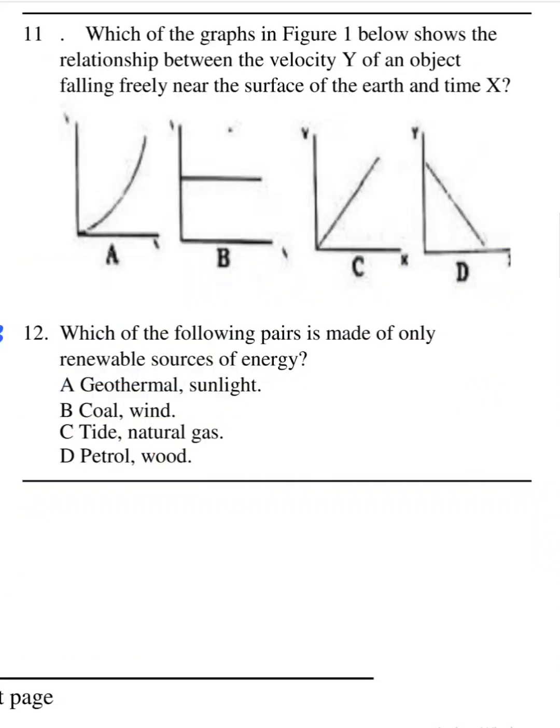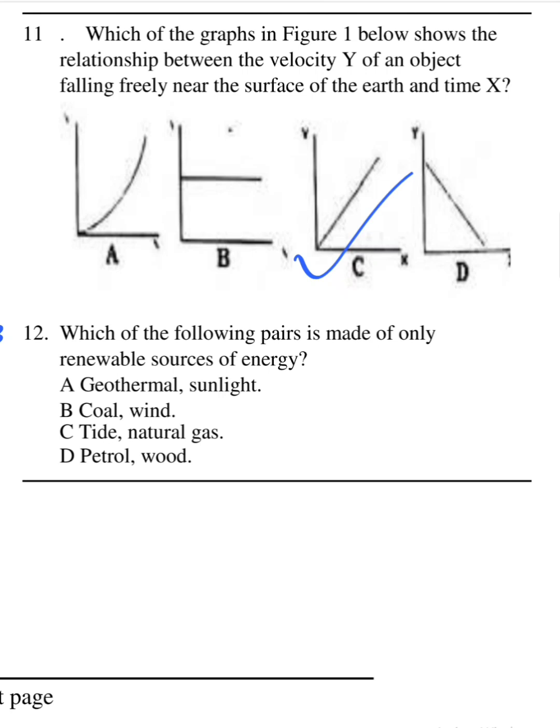In number 11, which of the graphs in figure 1 below shows the relationship between the velocity y of an object falling freely near the surface of the earth and time x? In the case of a body falling freely near the surface of the earth, it is moving with uniform acceleration, equivalent to g, the acceleration due to gravity, 10 meters per second squared. And that simply implies that the body is increasing its velocity by equal amounts of 10 meters per second every second. So in that case, its velocity increases as time increases, and that gives C as the correct option.